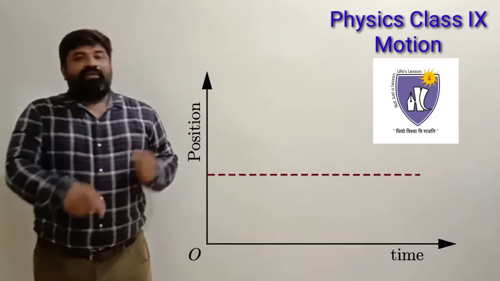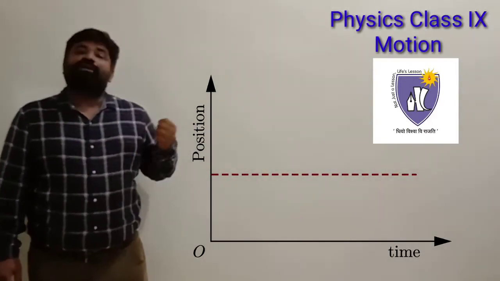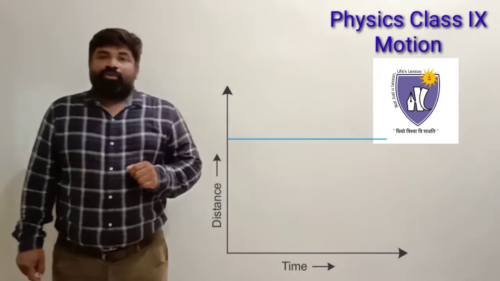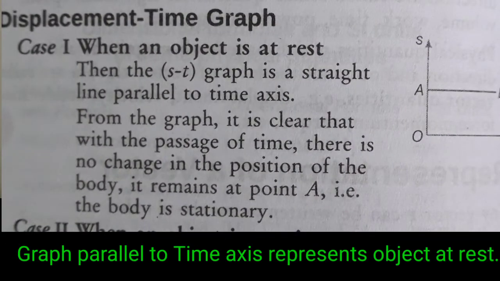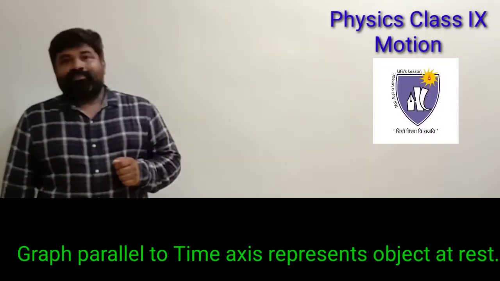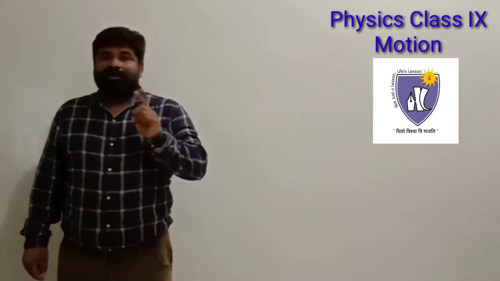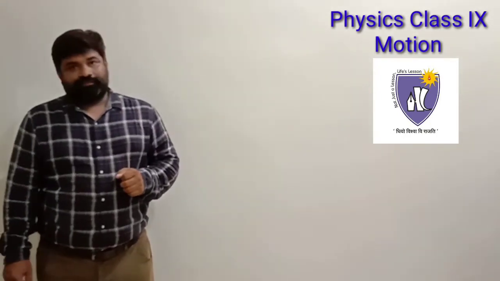So whenever we have a position-time graph or a distance-time graph or a displacement-time graph, if the graph is parallel to the time axis, we will say that the object is at rest. The object is not moving. I hope you got it. So that is the first type of graph which is asked in the exam, that is the position-time graph for an object at rest.